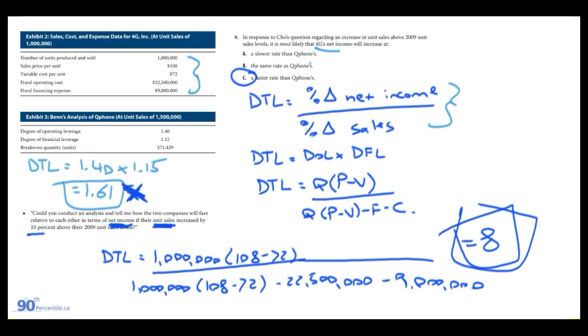Whereas here, a 10% increase in unit sales will result in a 16.1% increase in net income. So 4G has a lot more operating and financial leverage combined. And due to that, as it sells more quantities, its net income will increase by a larger percentage.